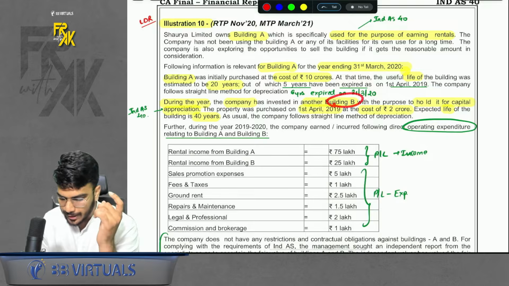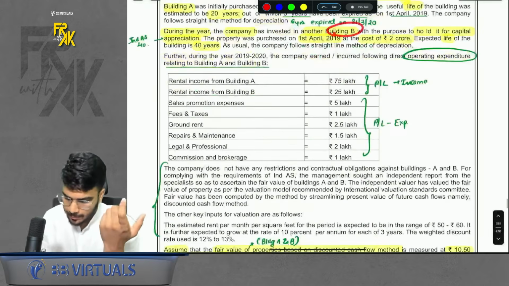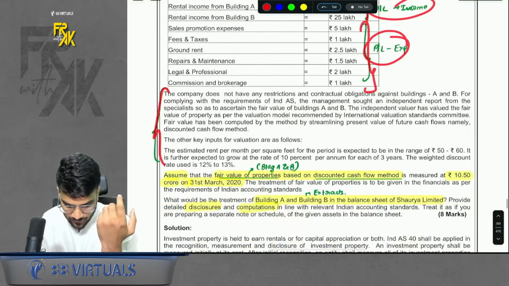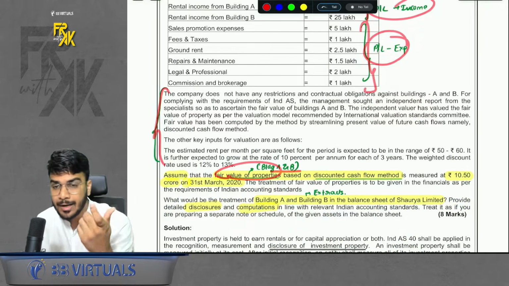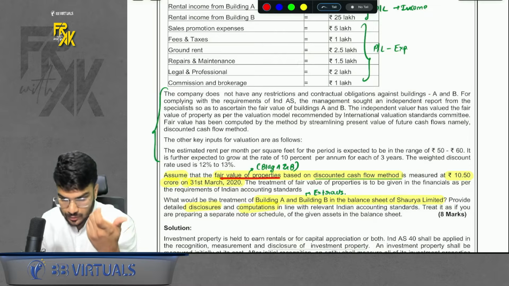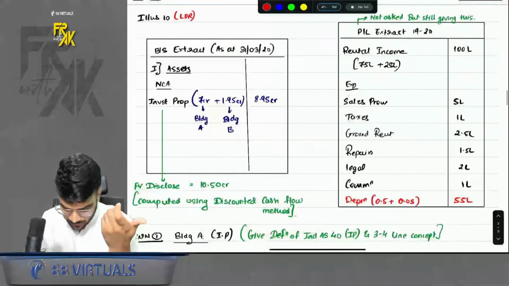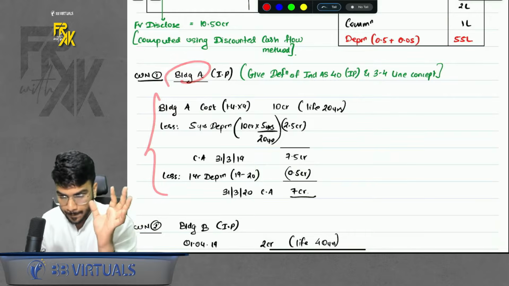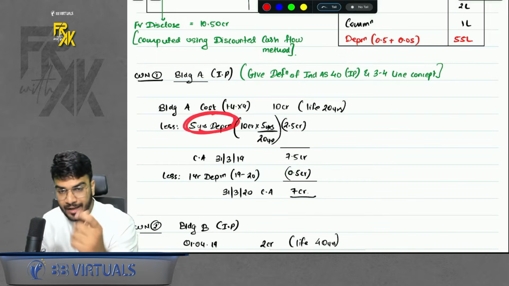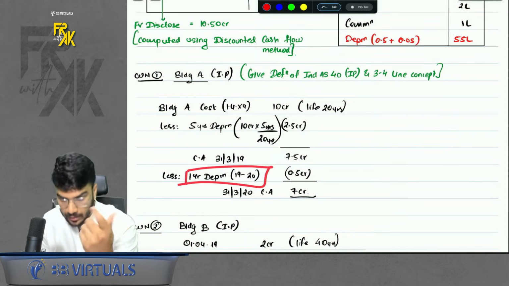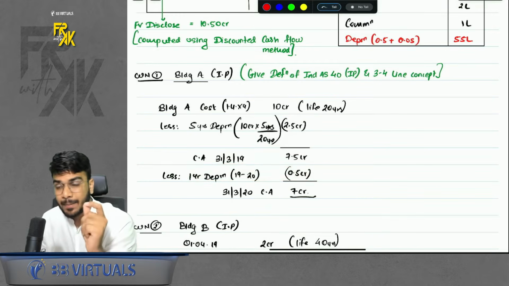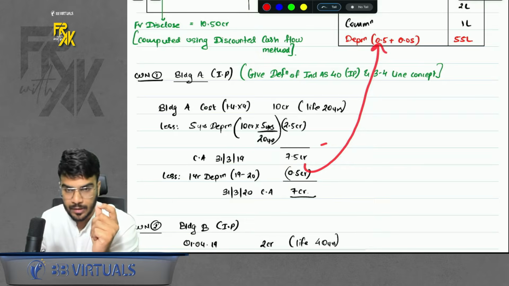Similarly, information for building B was also given. So we will do that. Some profit and loss items are given. We will record them in profit and loss. And this para talks about the fair value information. So if building A and building B are investment property, fair value is used for disclosure purpose. So just see how I did this question. We first computed the values of building A. I depreciated for 5 years separately and then for another year separately because I wanted the depreciation for that particular year also so that I can record it in profit and loss.